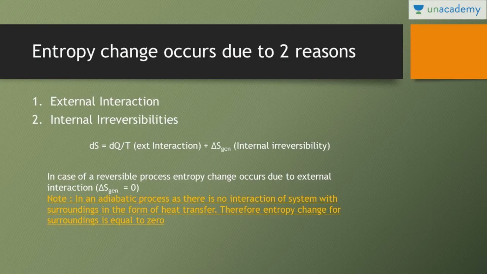So entropy change occurs due to two reasons, as I have told you: external interaction and internal irreversibility. ds is equal to dq by t. This is external interaction, either heat or mass. We will see this in detail. Or delta s generation, which is internal irreversibility. So in case of reversible process, entropy change occurs only due to external interaction, because in case of reversible process, delta s generation is equal to 0. In an adiabatic process, as there is no interaction of system with surroundings in the form of heat transfer, therefore entropy change for surroundings is equal to 0. Just keep this in your mind. This is a very very important topic.